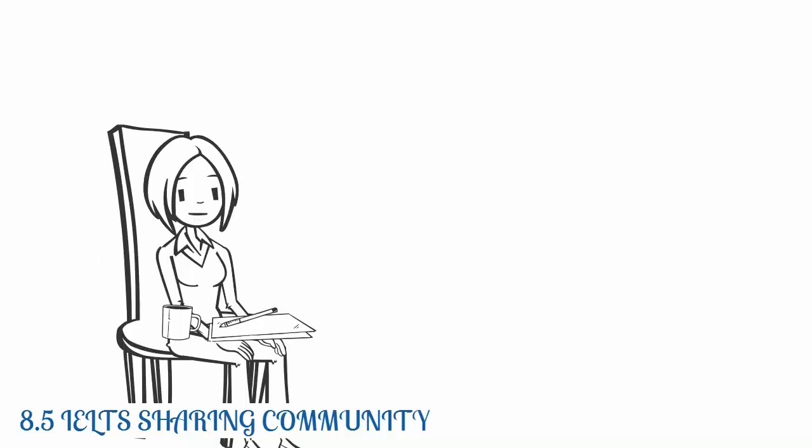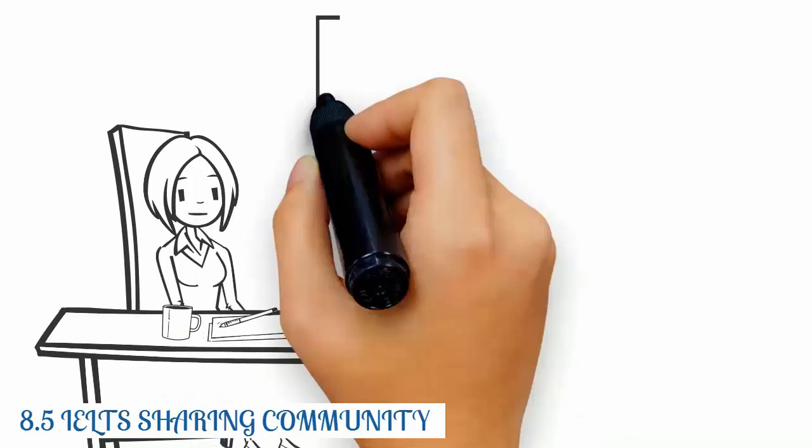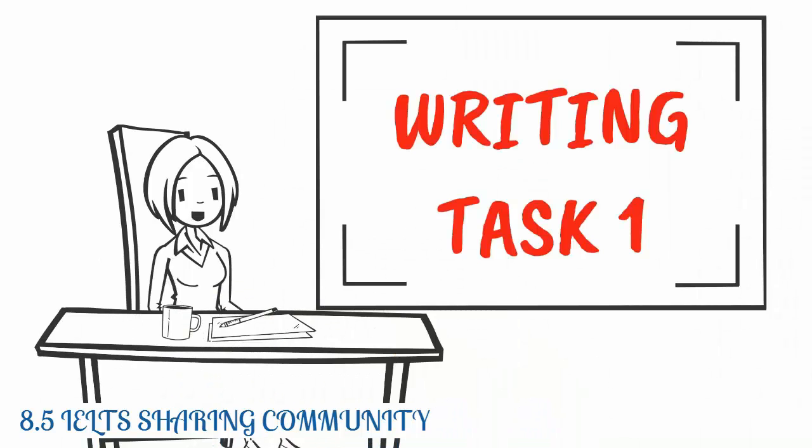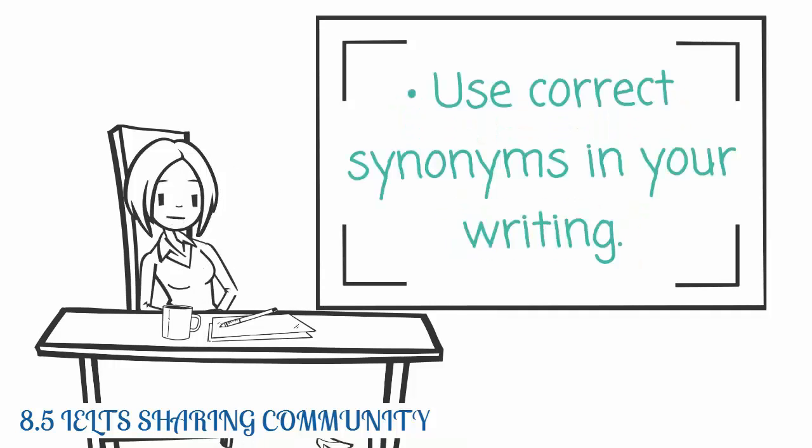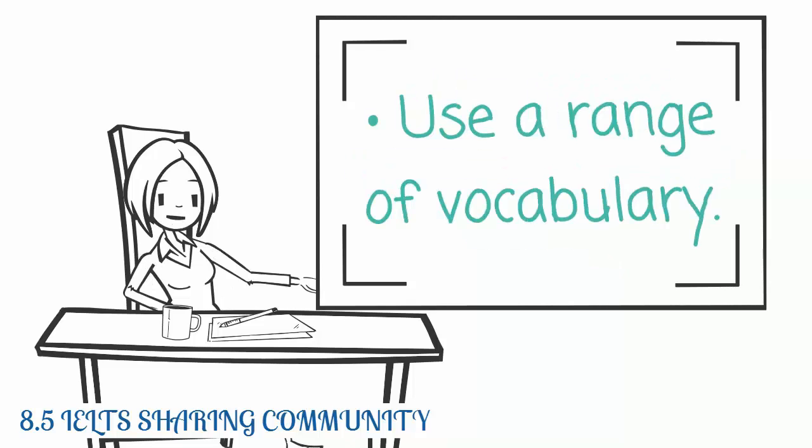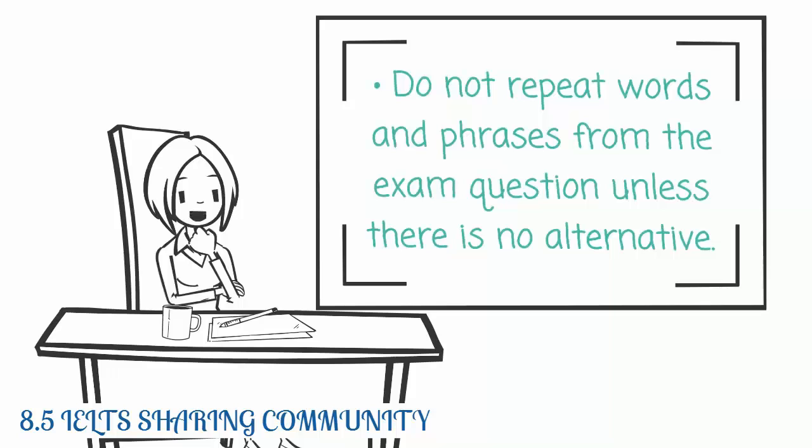Writing Task 1. To demonstrate that you have great lexical resources, you need to use correct synonyms in your writing. Use a range of vocabulary. Do not repeat words and phrases from the exam question, unless there is no alternative.